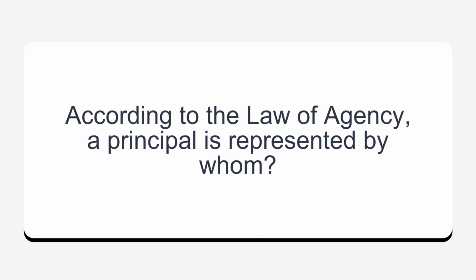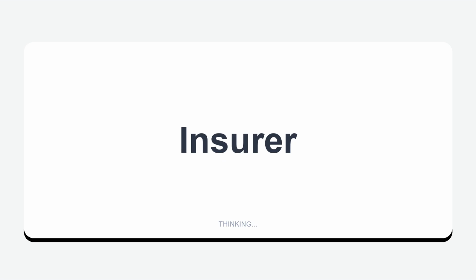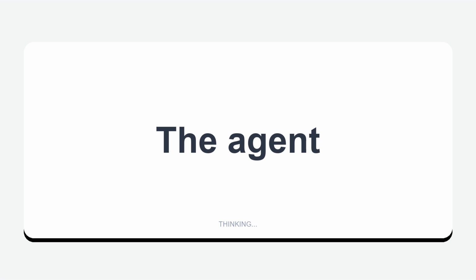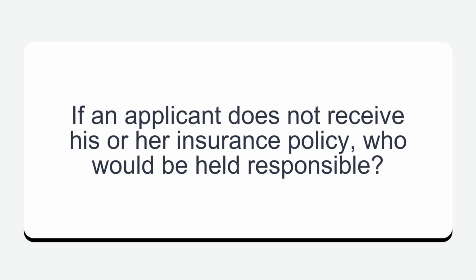Agent or producer? According to the law of agency, a principal is represented by whom? Insurer. In the agent/insurer relationship, who is considered the principal? The agent. If an applicant does not receive his or her insurance policy, who would be held responsible?